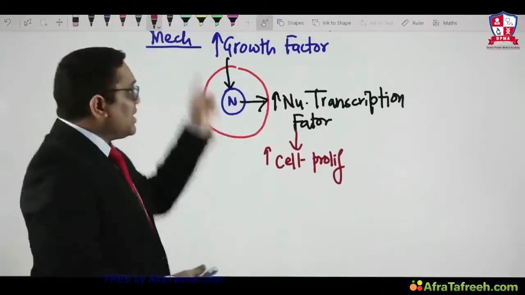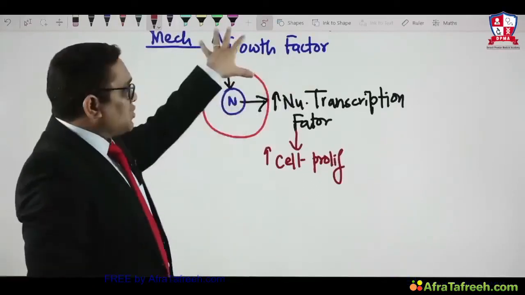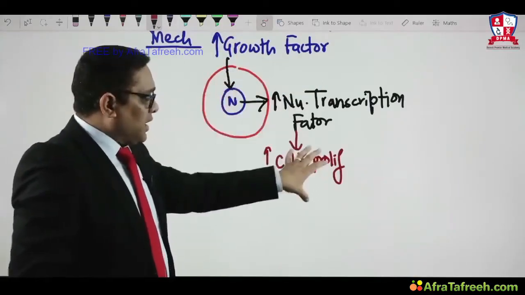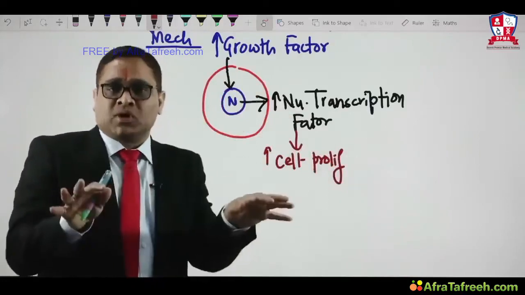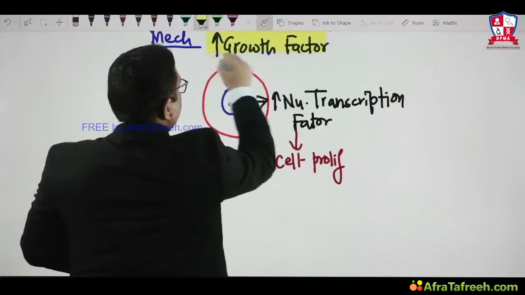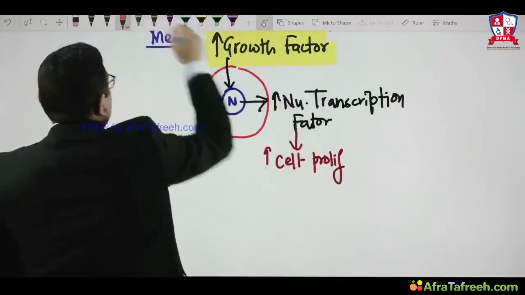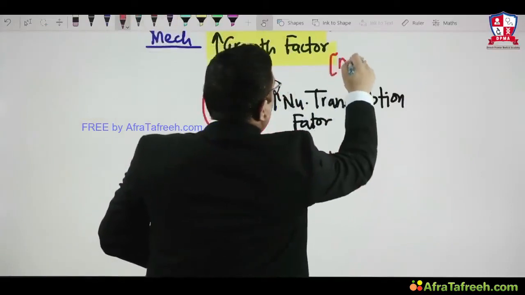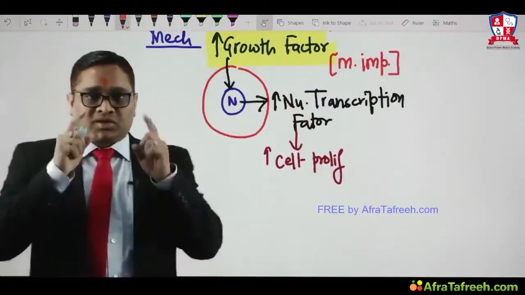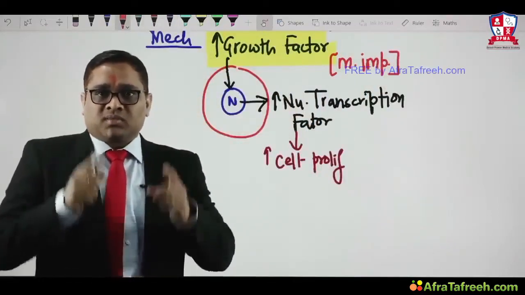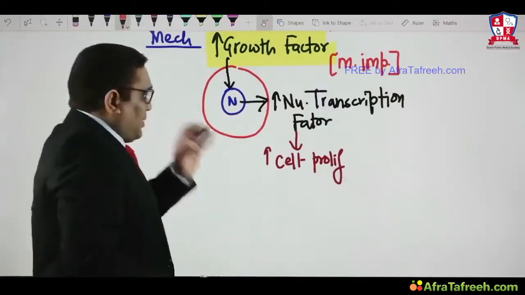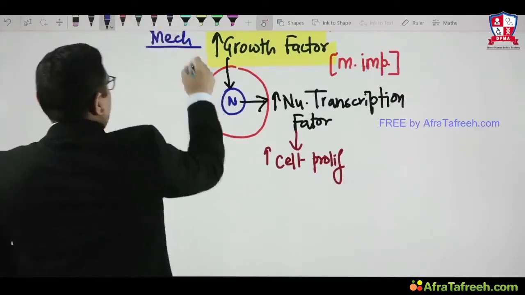Why is there hyperplasia? Because of an increase in growth factor. Increased growth factor will promote more synthesis of nuclear transcription factor. This will allow more cellular proliferation. In a very simplified manner, we can understand that the increase in growth factor is the most important mechanism. Remember, from the All India exam point of view, increased growth factor is the most important mechanism for hyperplasia and could be a future question also, right? So this is the number one mechanism.